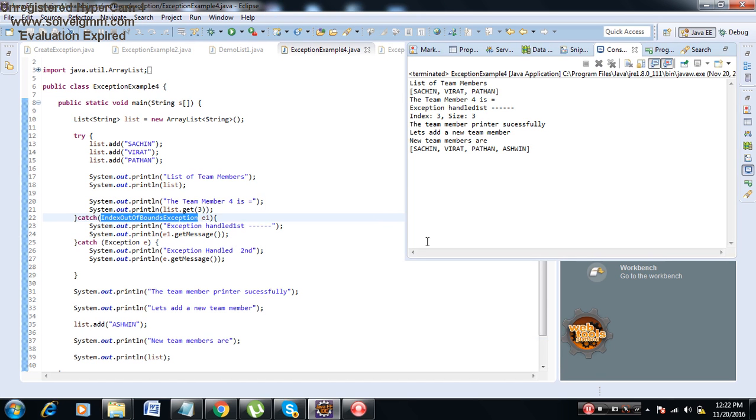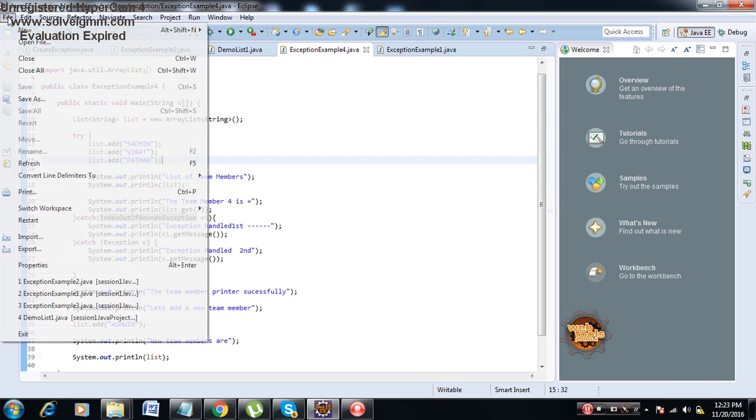As soon as I say this, list of team members, the team member 4 is, after that, because this is throwing an exception, exception handled first, because this can handle it. Then the remaining flow of execution is happening. Now I'll give you one more example.